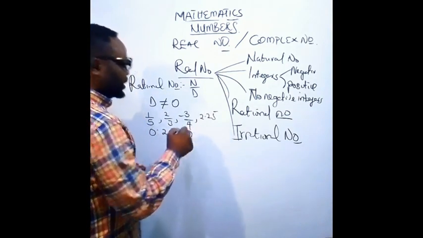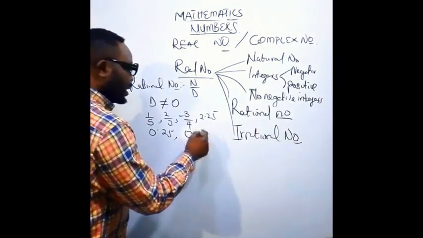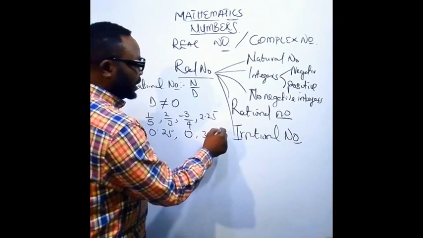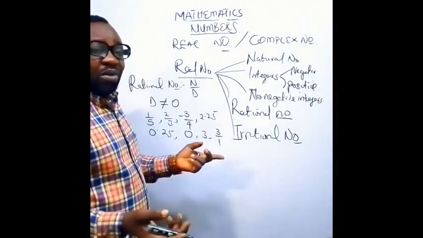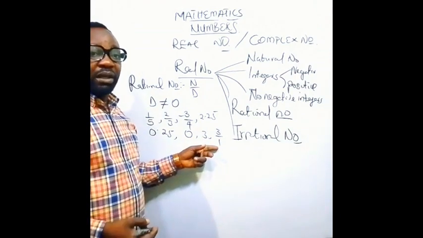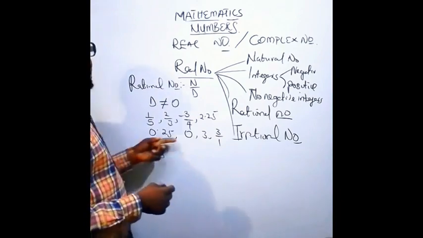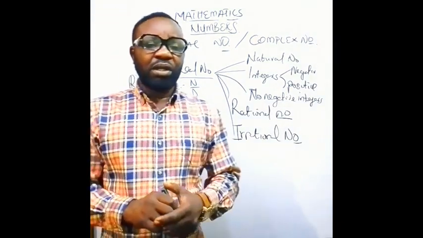You can have even 0 as a rational number as well. We have also 3, which can be converted into 3 over 1. Any whole number like that, you can make it rational by just turning it into 3 over 1 like this. Then you can also have 0 over 3. All these sets of numbers are called rational numbers.